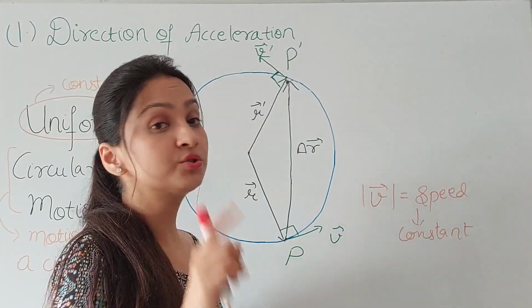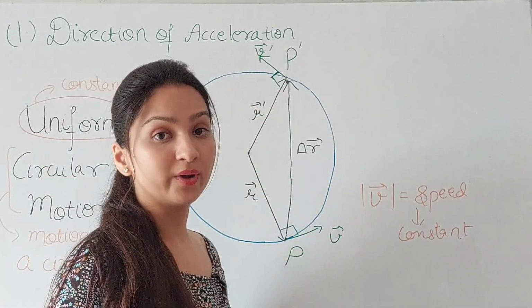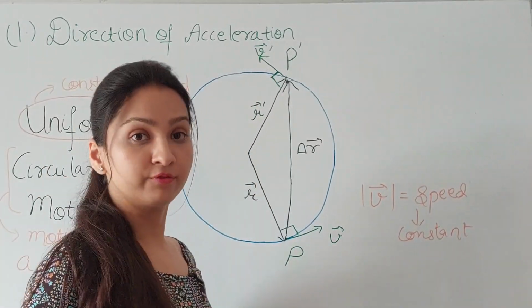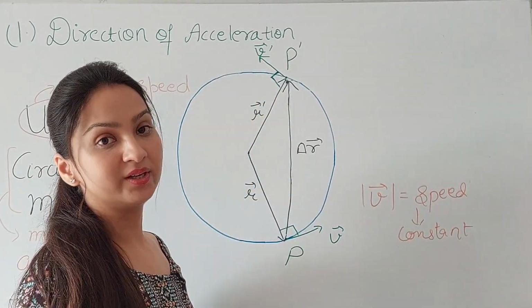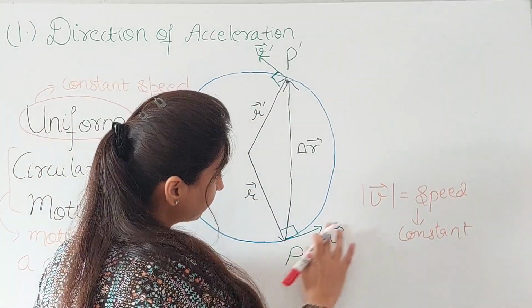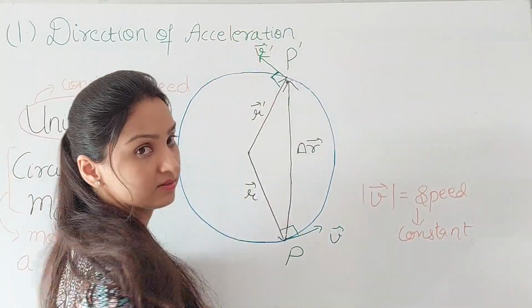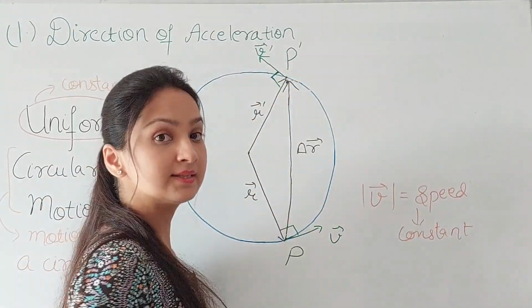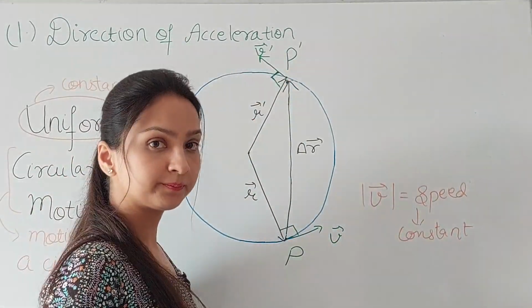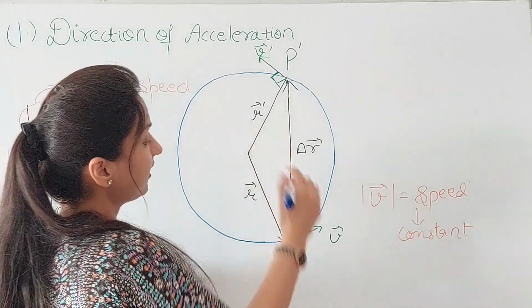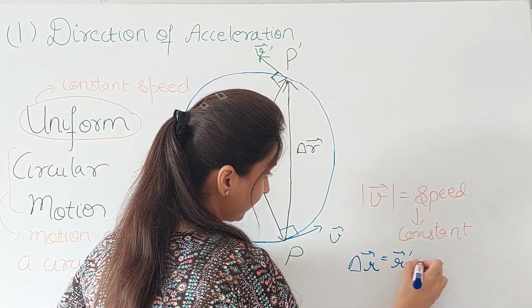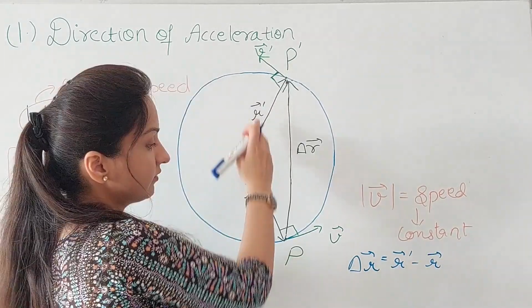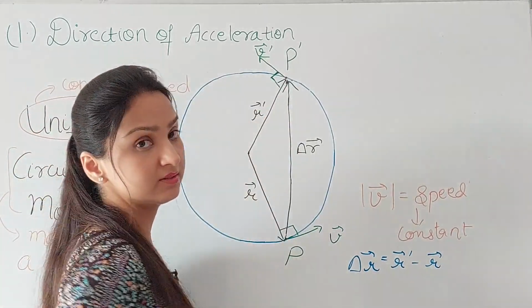Okay, but you should know that these are two different vectors since their directions are different. So I have denoted one with V and the other with V dash. You can see this is along this direction and this is along this. The length of both is the same because of this. So you know that this is a triangle and I wrote delta R like R dash minus R. The difference of these two position vectors is delta R.